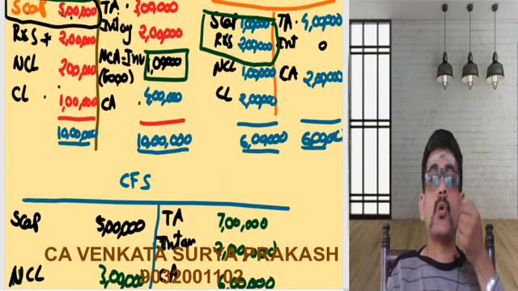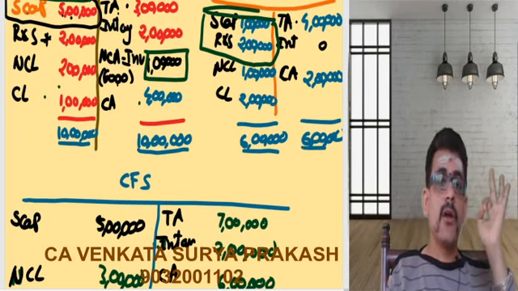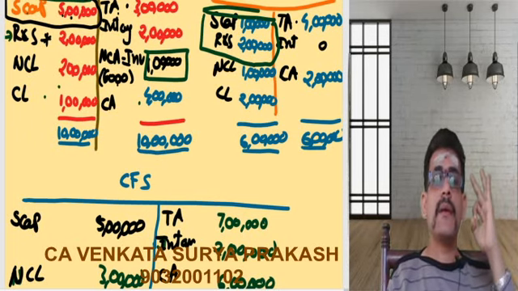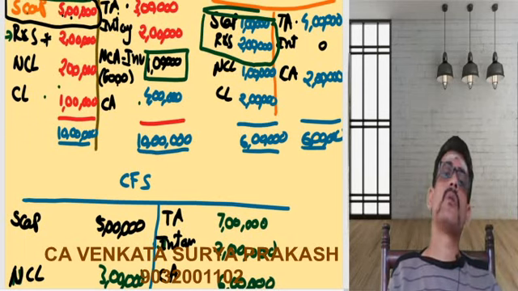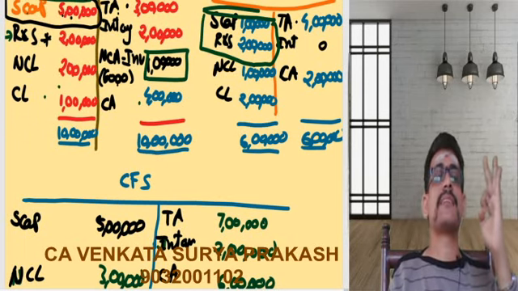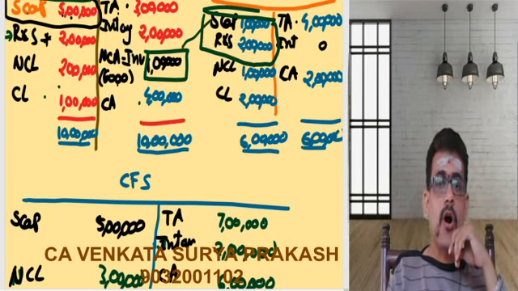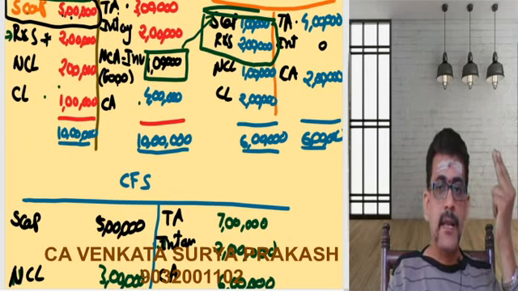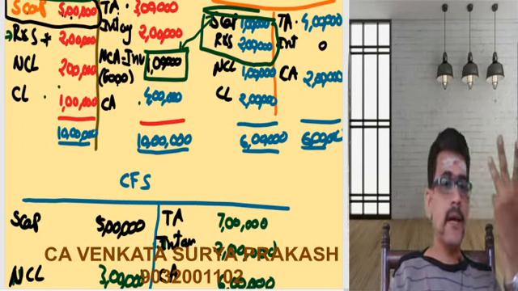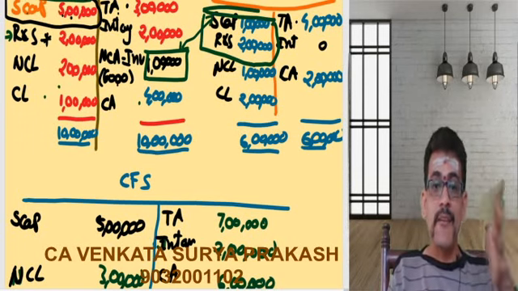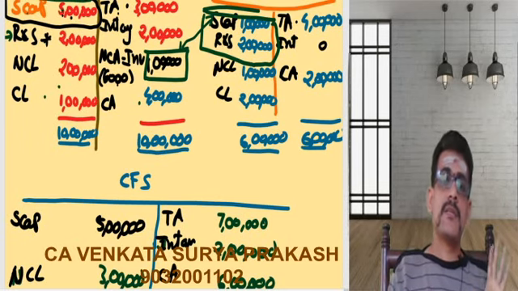Now I need to have a focus on these 3 elements. I will not come to this immediately. Why we had left this out? The reason for leaving this off is that I will net off. Share capital will be adjusted with the investment. Why? Because if I add up, why are we not adding this and this, and why are we not considering the investment? See, it's very simple.